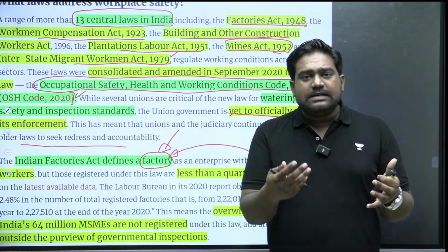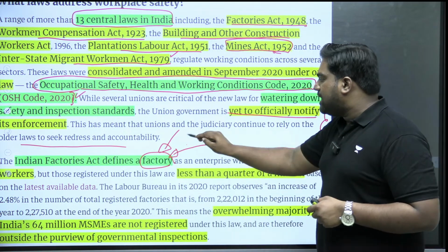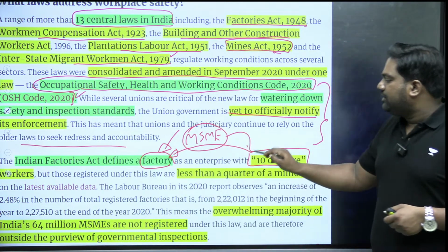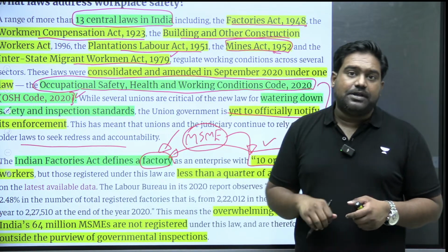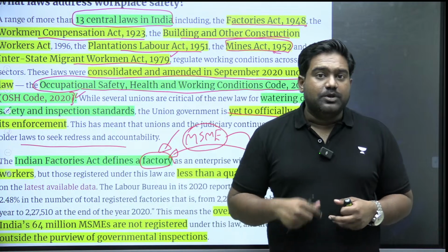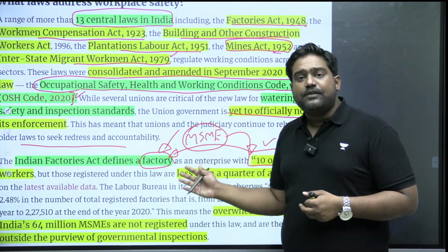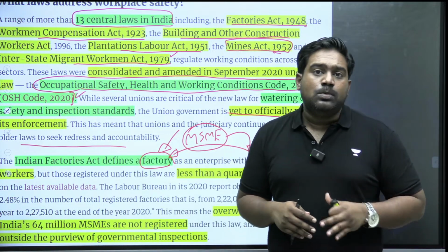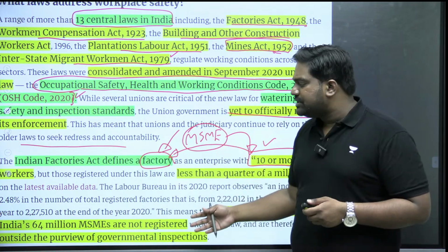But if you look at India's industries and factories, a vast majority of our MSME industries may not employ 10 or more workers, which means they don't fall under the definition of a factory. So they don't register at all under the law, which means these provisions don't even apply to many such factories under the MSME sector, which employ fewer than 10 workers. These are some critical shortcomings in the old laws, right?